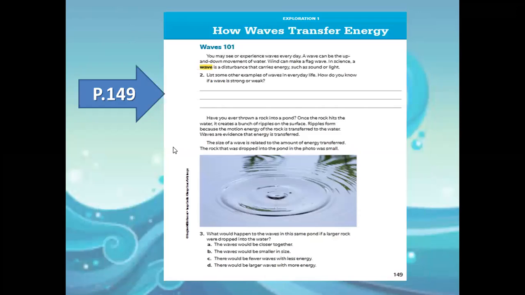In page 149, we can find the meaning of the word wave, which is a disturbance that carries energy, such as sound and light. And here in question number 2, he's asking us to list some other examples of waves in everyday life, and how do you know the wave is strong or weak?